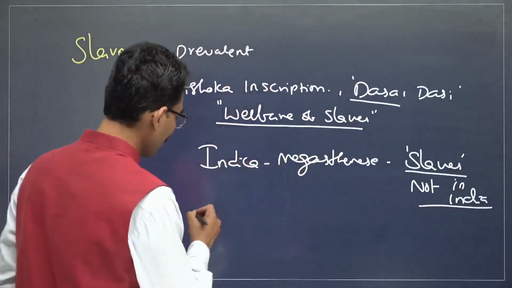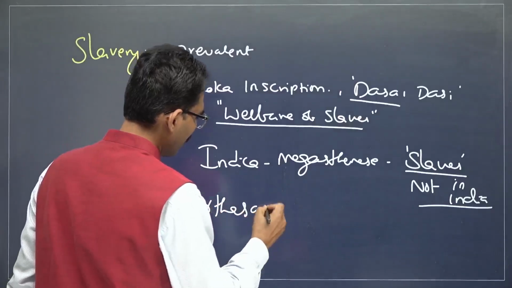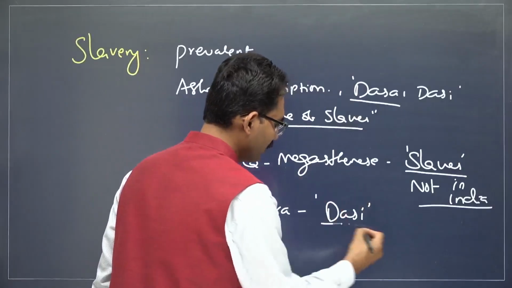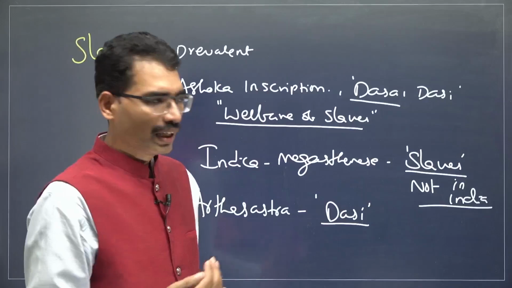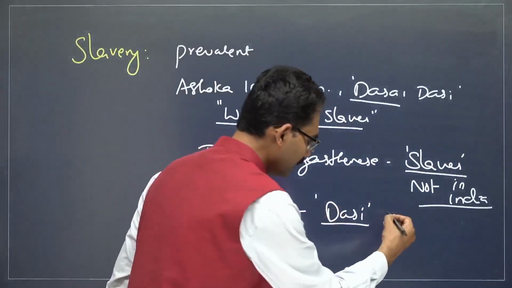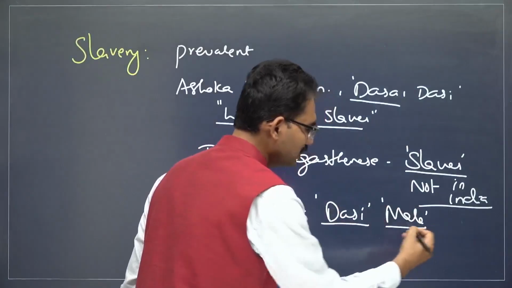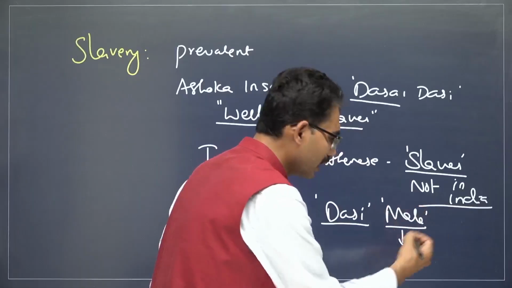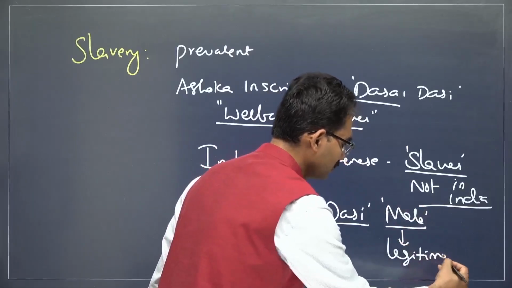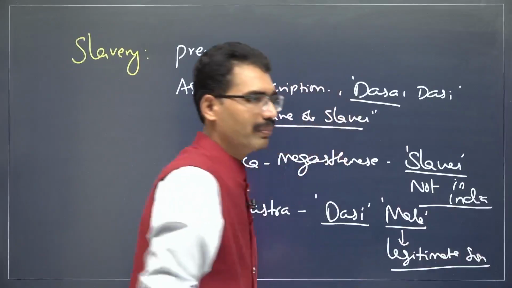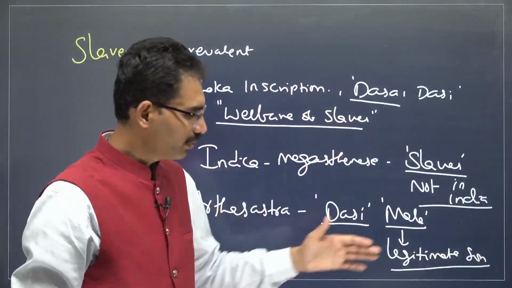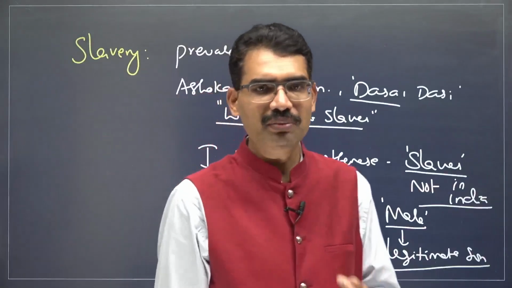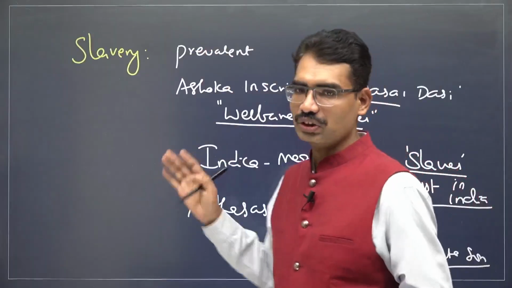Even the Arthashastra says, suppose a master has a dasi servant. If the dasi bears a child, and if a male child is born to the dasi, then this male child becomes the legitimate son of the master. That means even property rights will come to this legitimate son. That is how the Arthashastra mentions it. See, this is very important. Even from the prelims point of view, this topic will come.